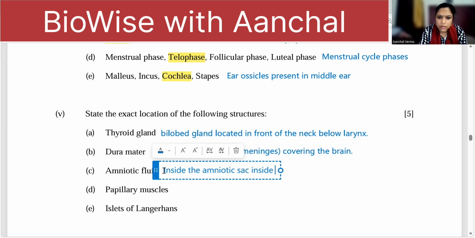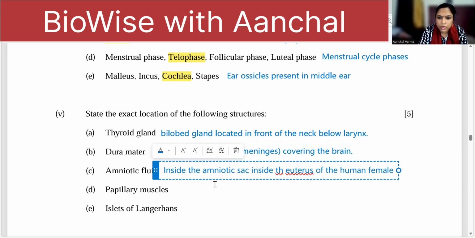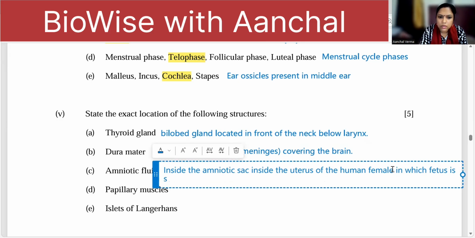Inside the uterus of the human female, in which fetus is present during pregnancy. These words are important, okay? It's not present all the time.